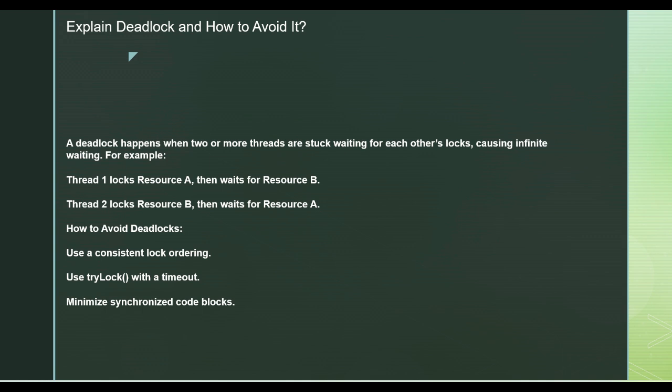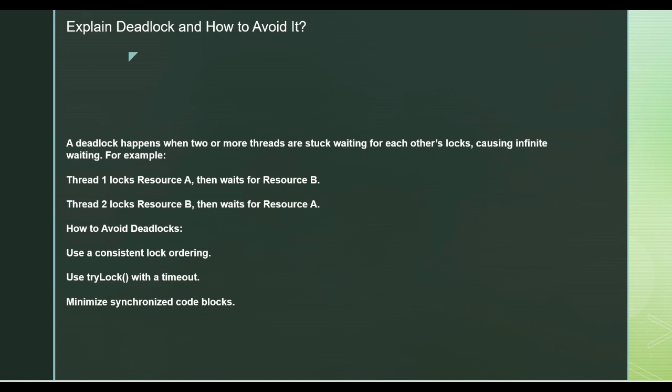Now, what is deadlock, and how can you avoid it? Deadlock is when you're dealing with multiple threads, and one thread is trying to acquire a lock on a certain object, and a different thread is also trying to acquire a lock on another object.